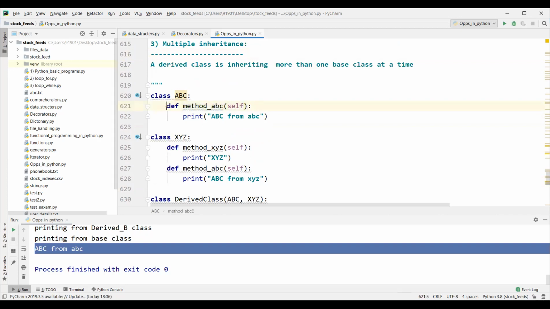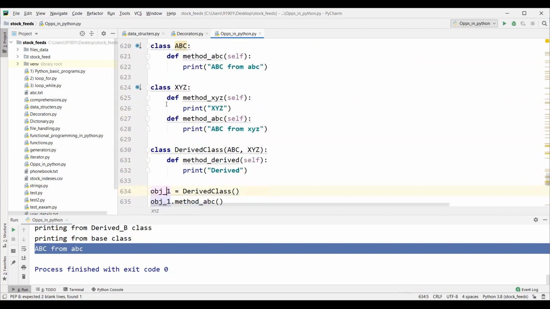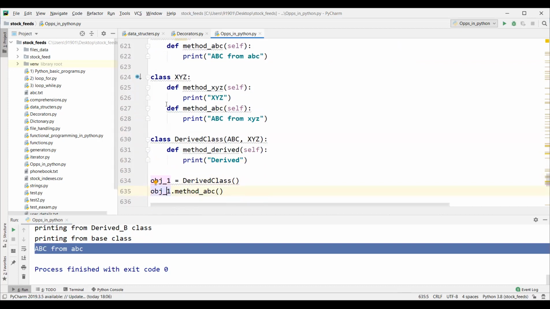Once it is found, it won't search again. It is resolved. Whatever Python is looking for, it is found and that method is called. So our target is achieved here. Python resolved this method resolution in this class itself. It won't look again here. Understood?